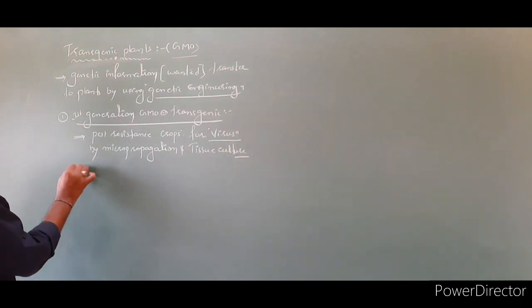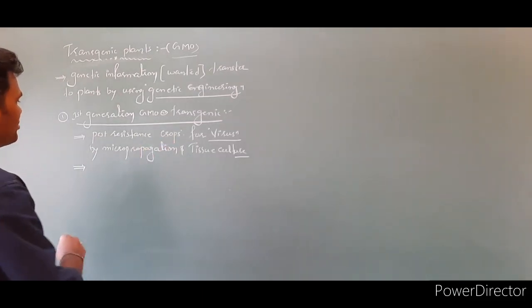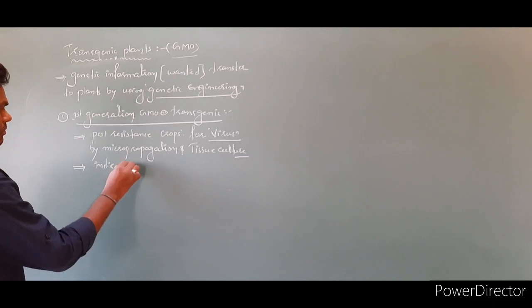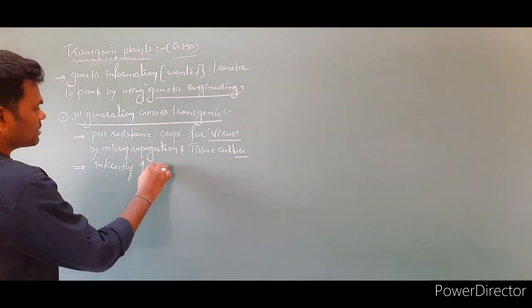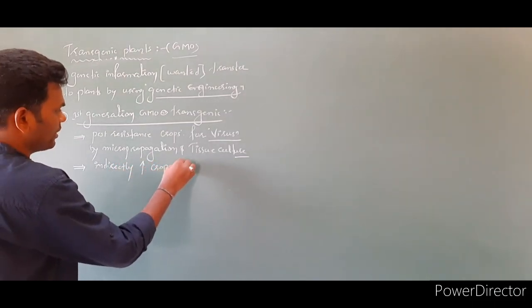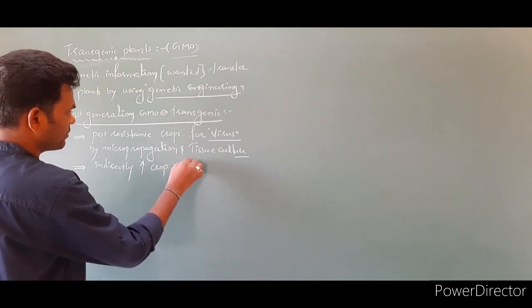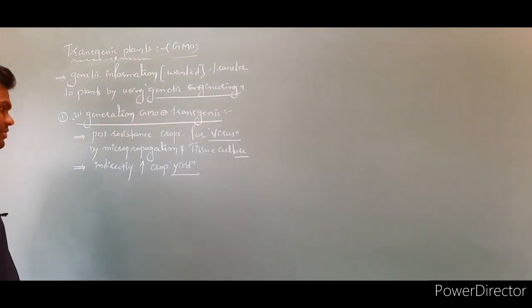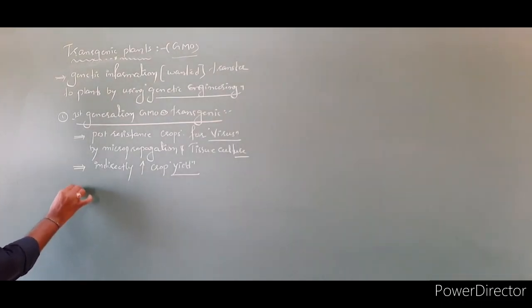Next, so these crops indirectly increase the crop yield. So this is the first generation crops.